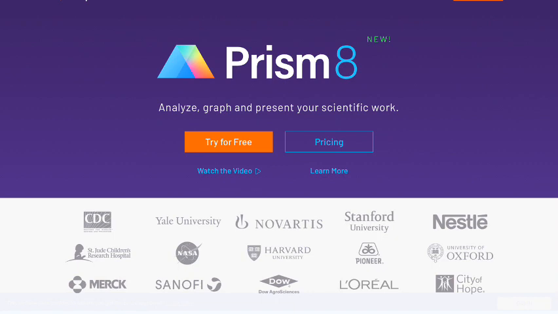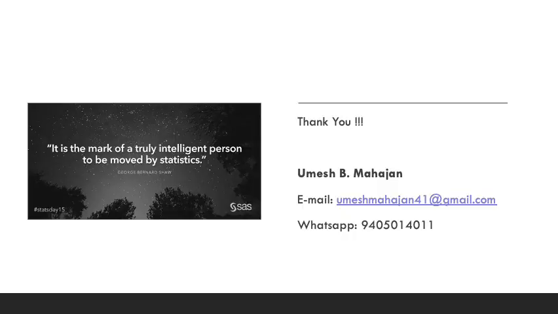This is the very well known GraphPad Prism software. This is Prism 8, the 8th version of GraphPad Prism. By using this software, we can calculate the student t-test, we can estimate ANOVAs, different types of ANOVAs, including multiple comparisons between different data sets. So this is what I wanted to cover about statistics in clinical research.